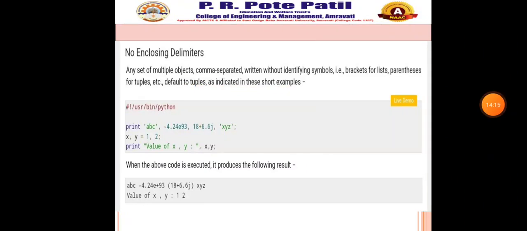See here the example: print 'abc', -4.24e93, 18+6.6j, 'xyz'. Then x, y = 1, 2, then print the values of x and y.